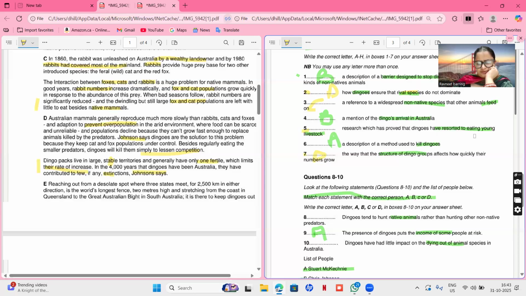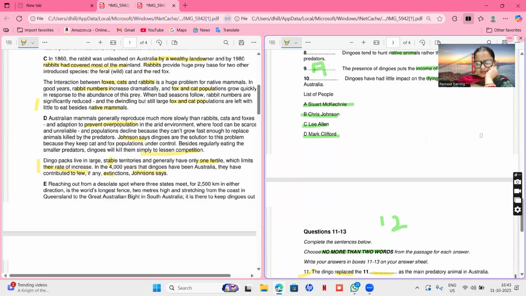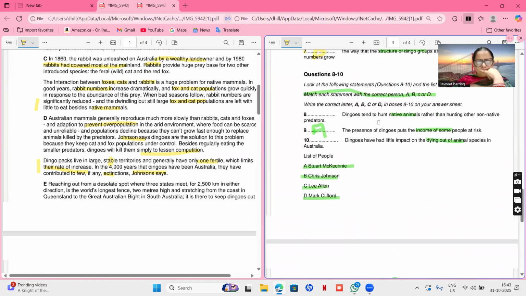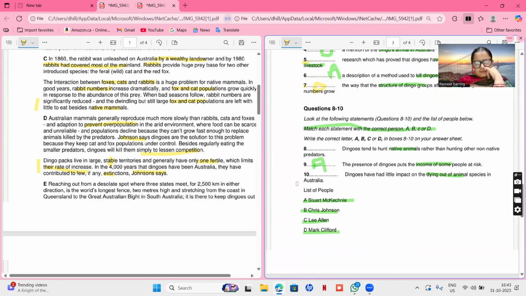So we are only left with livestock, and that's it. Livestock and this one. So this paragraph is not talking anything about livestock, that they are not eating the livestock, but they are left with. Dingoes tend to hunt native animals rather than hunting non-native animals. Dingoes have had little impact on the dying out of animal species in Australia.